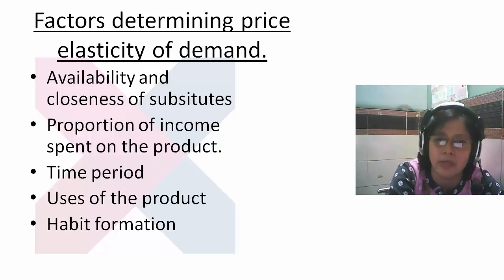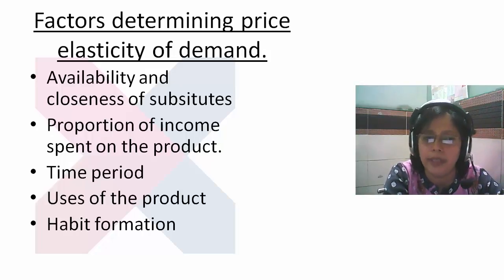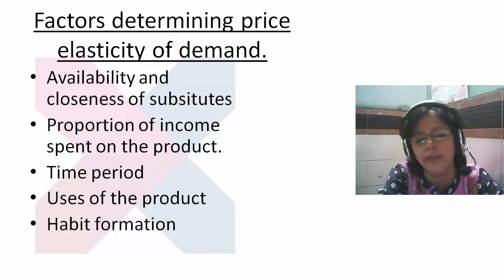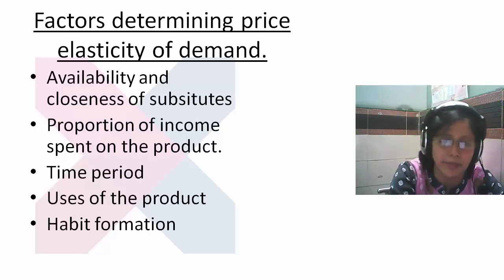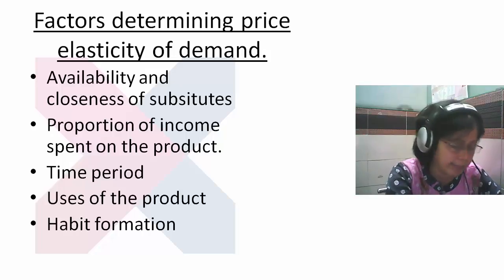They are availability and closeness of substitute. Second one is proportion of income spent on the product. Third one is time period. Fourth one is uses, and fifth one is habit. Availability and closeness of a substitute. That means